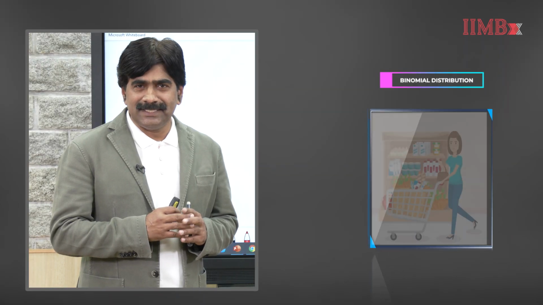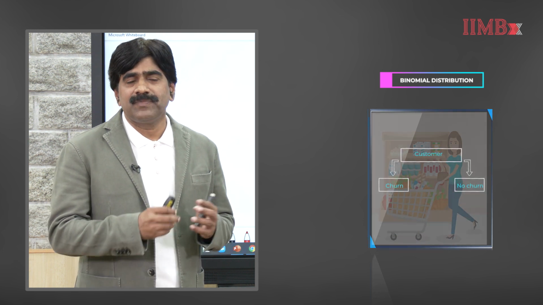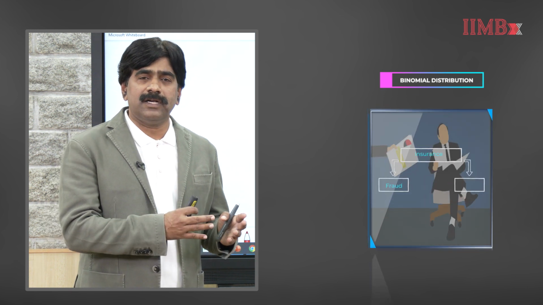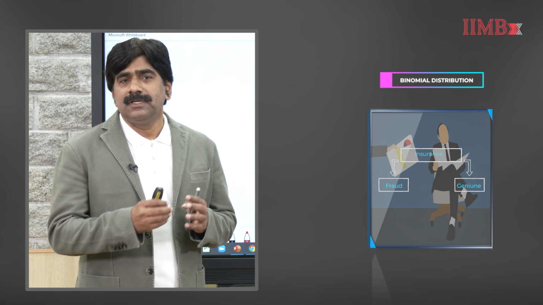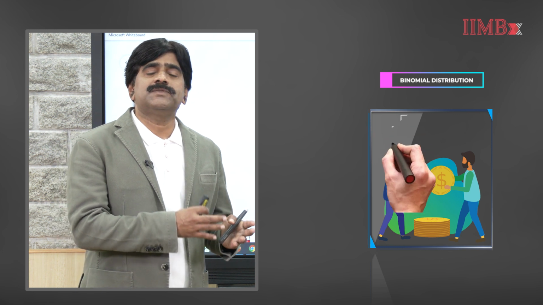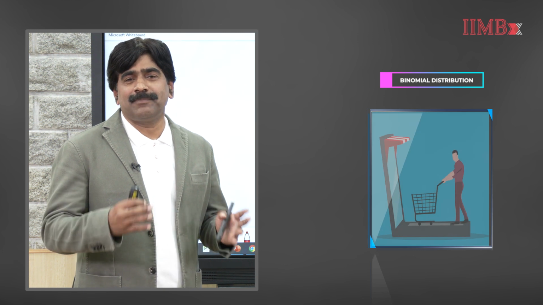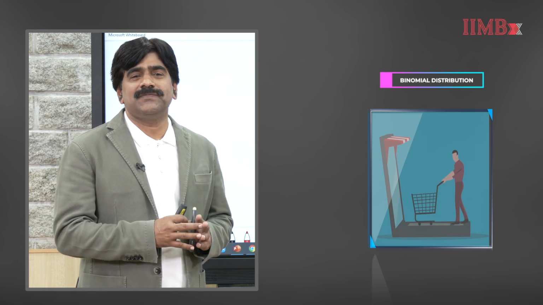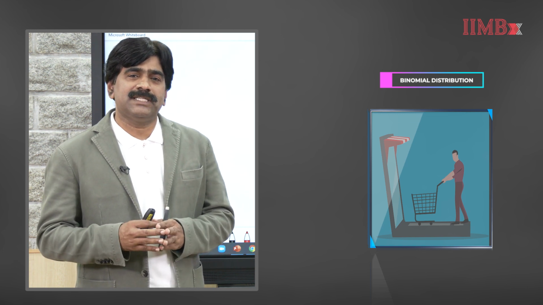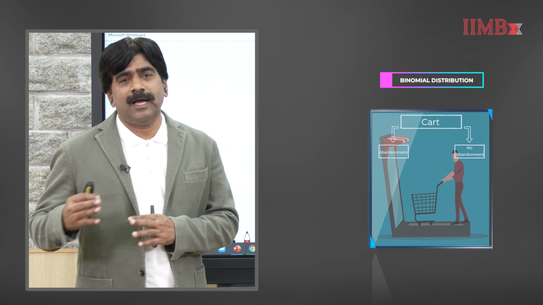The first example is customer churn, where the outcomes are customer churn and no customer churn. The second example is fraudulent insurance claims, where the outcomes are fraudulent claim and genuine claim. Third one is loan repayment default by a customer, where the outcomes are default and no default. The fourth is cart abandonment in e-commerce, a situation where the customer adds an item to his or her cart but does not make the purchase. In this case, the outcomes are cart abandonment and no cart abandonment.